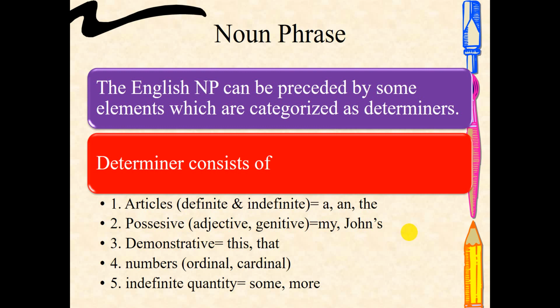Determiner itself consists of articles, which can be definite or indefinite, like the; possessive adjectives like my, your, his, her; and genitive, so a name with apostrophe s; or demonstratives like this, that; and then numbers. It can be ordinal number or cardinal number, and indefinite quantity like some, any, many, more, etc.